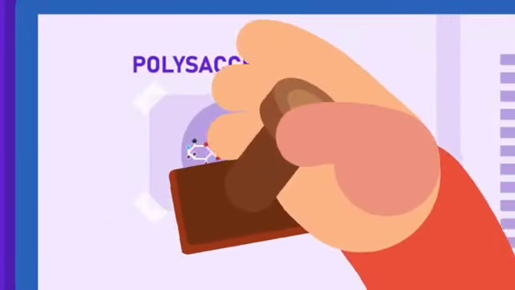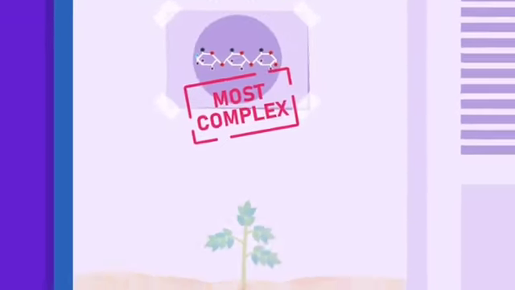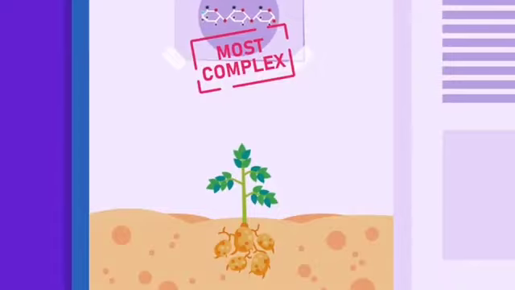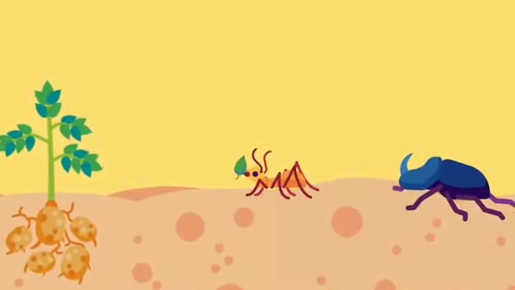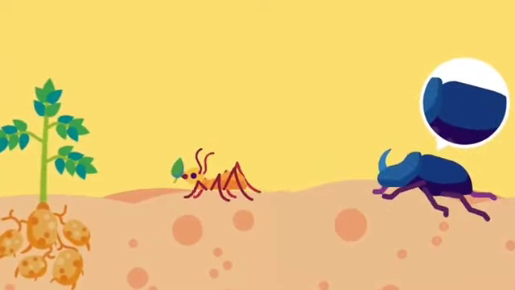Polysaccharides are the most chemically complex carbohydrates, and examples include starch and cellulose. There are other substances which are slightly modified carbohydrates, such as the chitin of the arthropod skeleton.